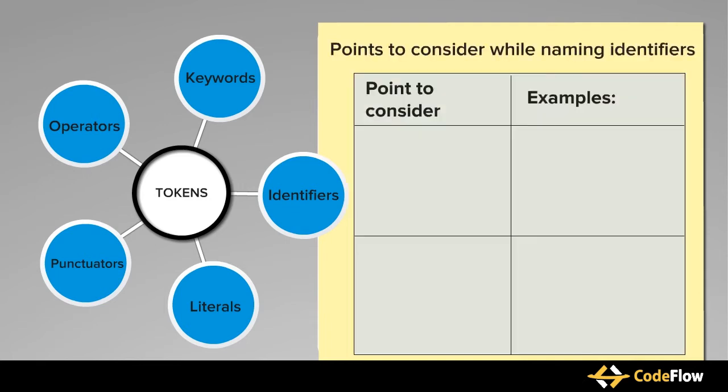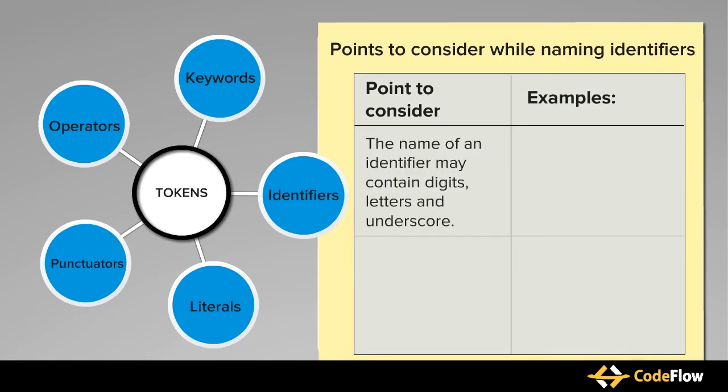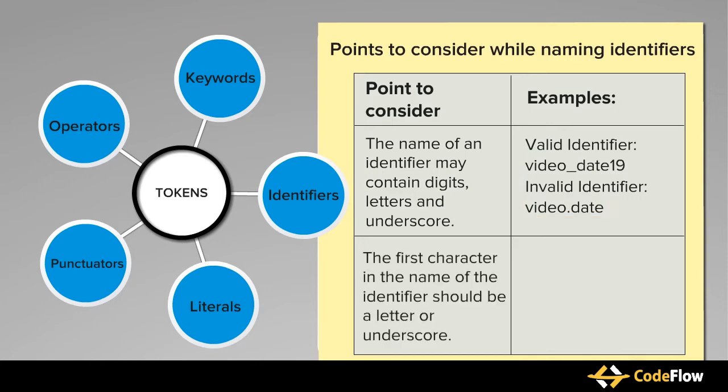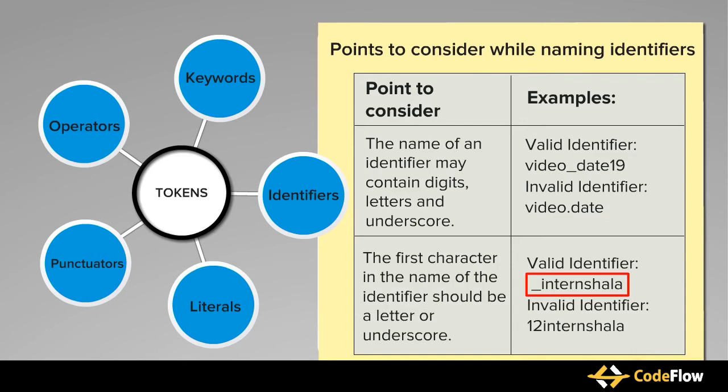Now, let's understand some important points which we should consider while naming the identifiers. The name of an identifier may contain letters, digits, and underscore. For example, the identifier video_date19 is a valid identifier, and video.date is an invalid identifier as it contains a special character. The first character in the name of the identifier should be a letter or underscore. For example, _internshala is a valid identifier, but 12internshala is an invalid identifier as it starts with a number.